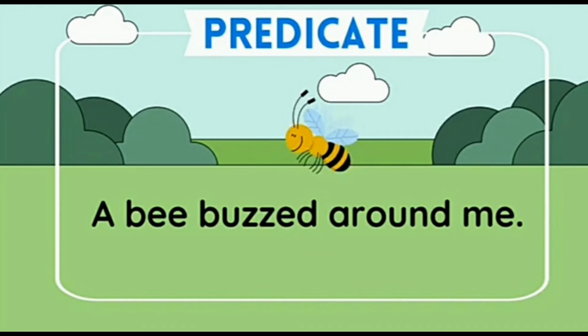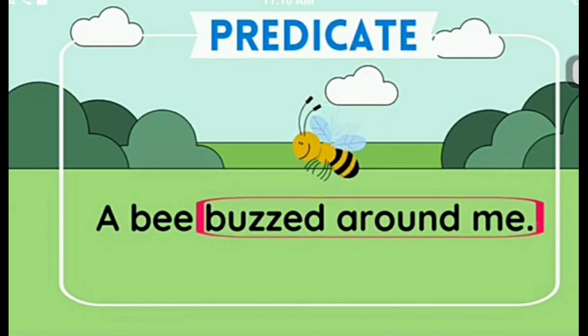Let me show you the next example. A bee buzzed around me. Now guess what the predicate is in this sentence? Yes, right. It is buzzed around me, because this part of the sentence also tells what the bee did.